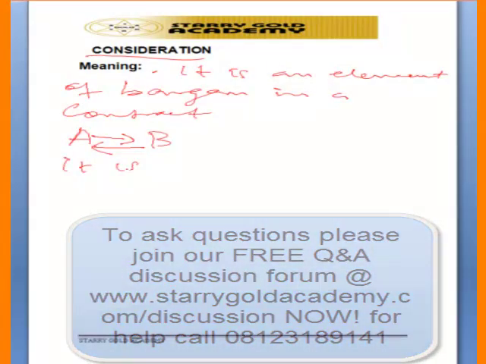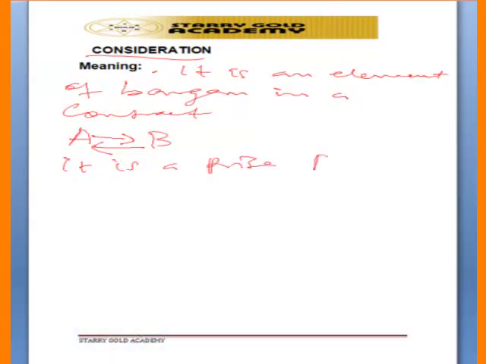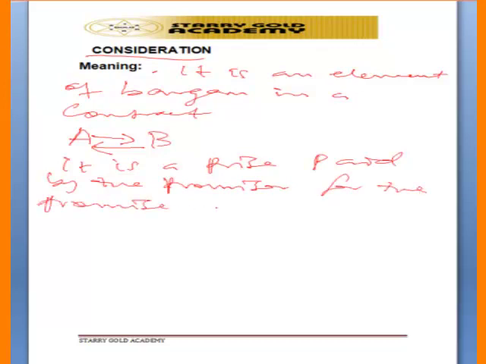So a consideration is the price paid by the promisor for the promise of the promisee. So that is consideration. Say, for example, I want to sell my Bible to somebody and they are to pay me some amount of money. What we exchange is what we call consideration. So we have some rules governing consideration.